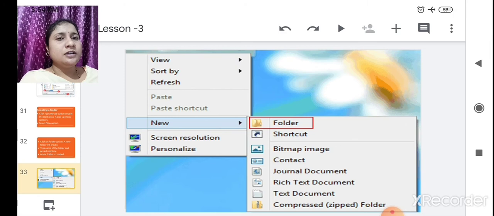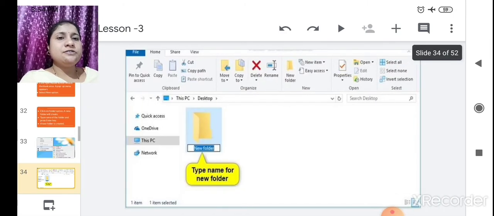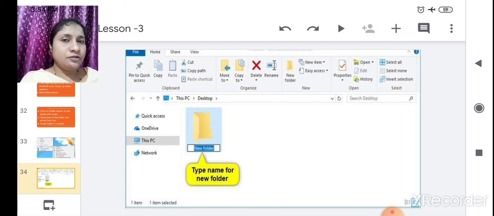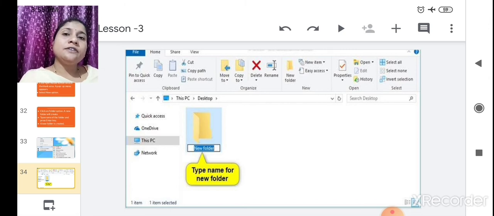Once you click on Folder, this folder will be created where you want, whether it is the desktop. In that folder you have to type a name. Once you type the name, you press the Enter key, and your folder will get created. Got it now? Now you understand how to create files and how to create folders both.